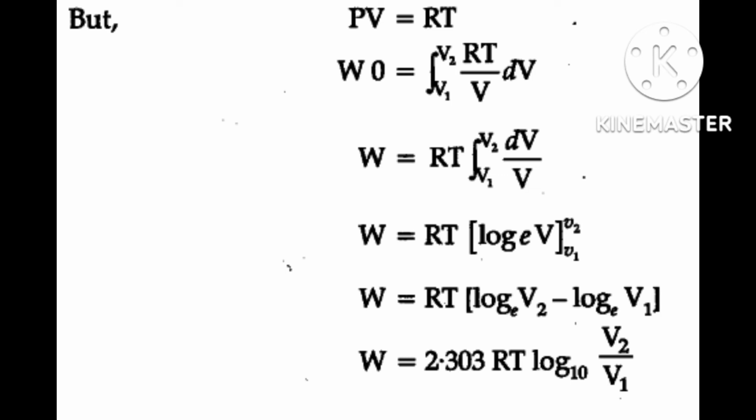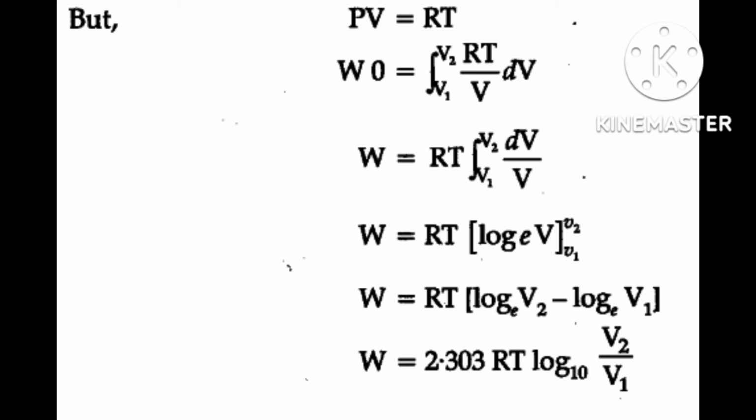A reversible process proceeds infinitesimally slowly by a series of equilibrium states such that the system and the surroundings are always near equilibrium with each other. That's why this equilibrium is maintained.